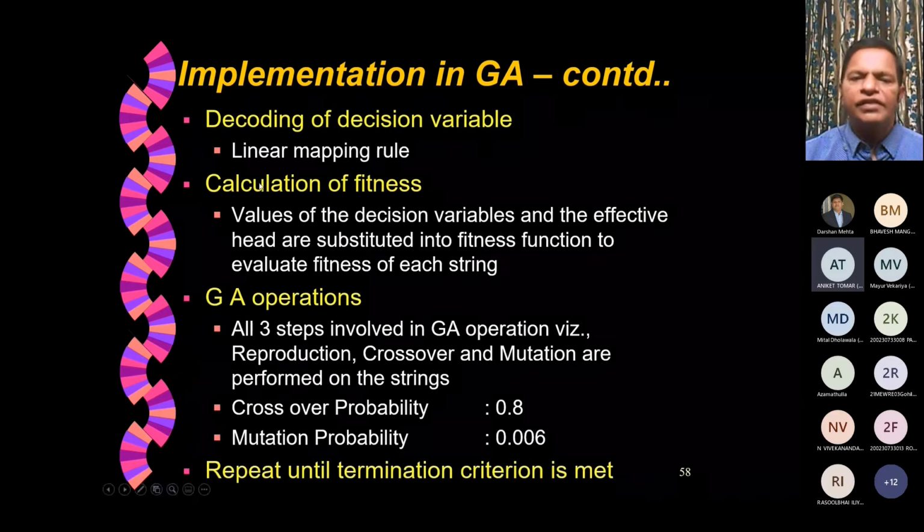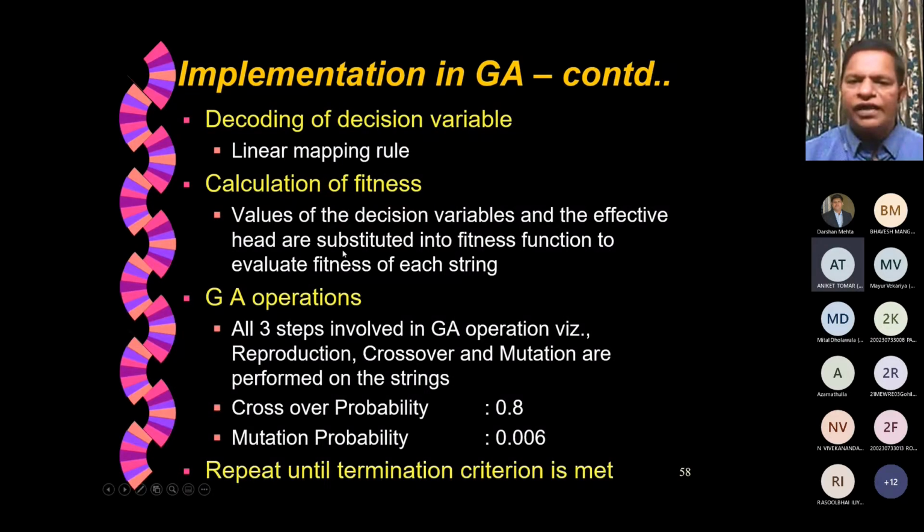And decoding of decision variables, using the linear mapping rule, which I have explained and demonstrated also. Then calculation of fitness: values of additional variables and the effective head are substituted into the fitness function to evaluate the fitness, and we also talk about the violation. Violation will be penalized, and therefore we talk about the net fitness. All three operators, that is reproduction, crossover, and mutation, are performed on the strings.